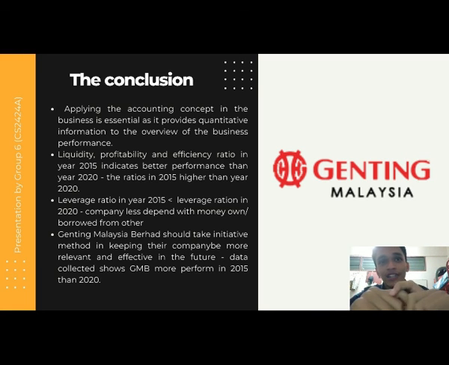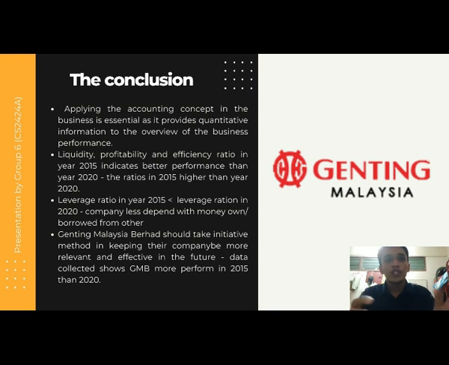So, for the last part in this presentation, which is the conclusion, we can say that applying the accounting concept in the business essentially provides quantitative information of the overview of the business performance, which is very important in the company.